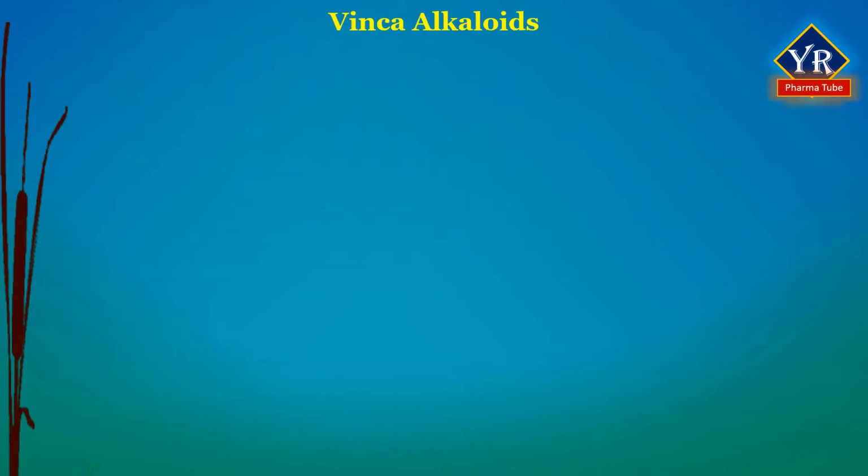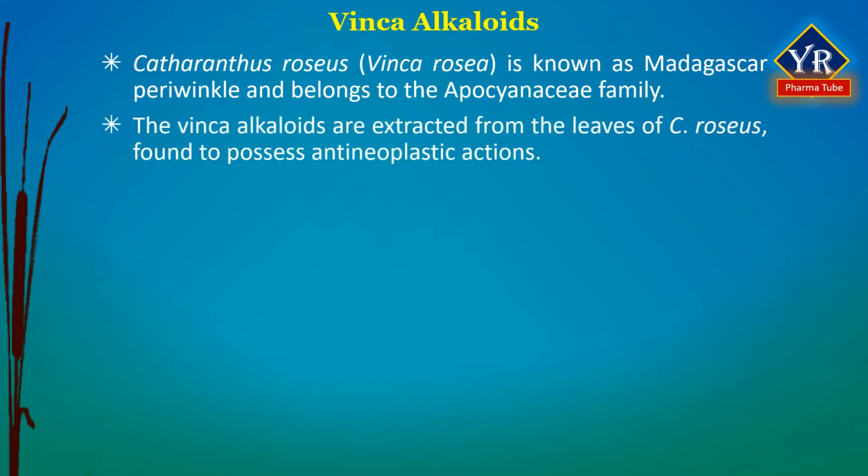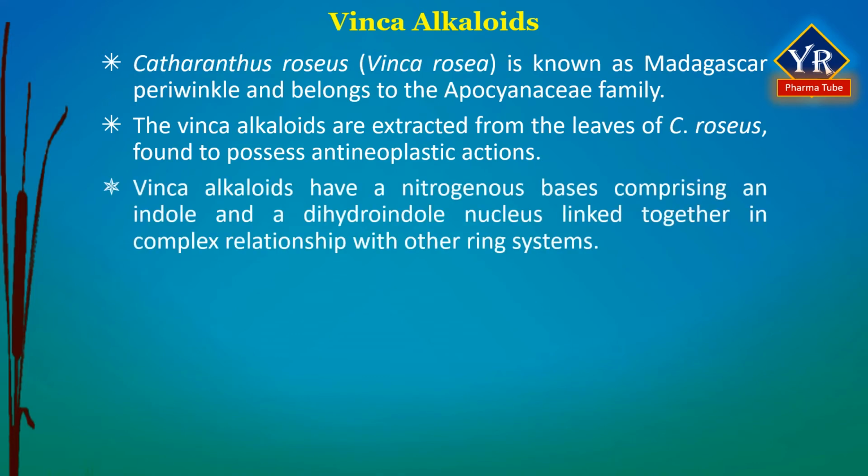Coming to vinca alkaloids. Catharanthus roseus, formerly named as Vinca rosea, is known as the Madagascar periwinkle and belongs to the family Apocynaceae. The vinca alkaloids are extracted from the leaves of Catharanthus roseus, found to possess anti-neoplastic actions. Vinca alkaloids have nitrogenous bases comprising an indole and a dihydroindole nucleus linked together in complex relationship with other ring systems.